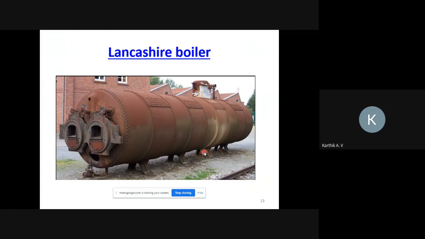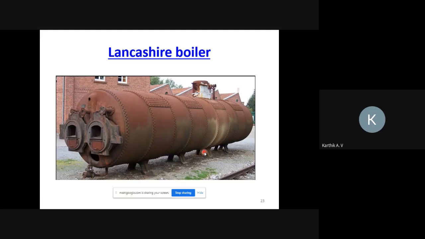So understood, right? Babcock and Wilcox boiler. Any doubt? Any doubt in that? Tell me. Sir? Yes, sir. No, sir. Okay.